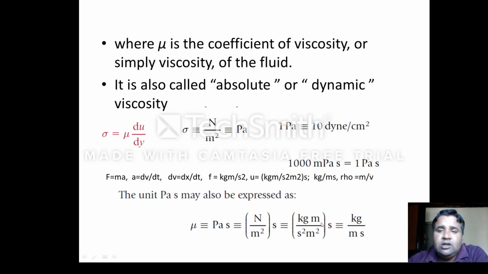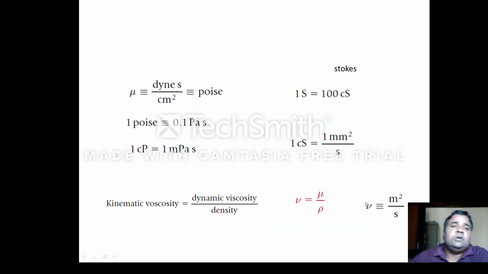So in a nutshell, I wish to say that you can express the viscosity either in Pascal second as well as kg per meter second. This is another unit of the viscosity, poise. Poise is simply the dynes per centimeter square, and 1 poise is equal to 0.1 Pascal second, and 1 centipoise is equal to 1 milli Pascal second.